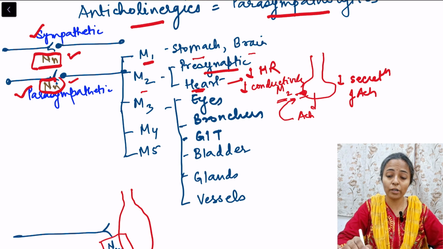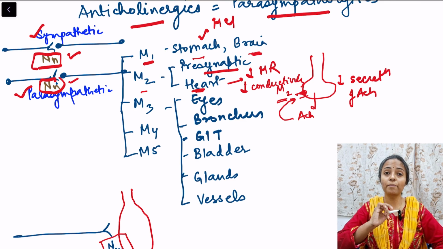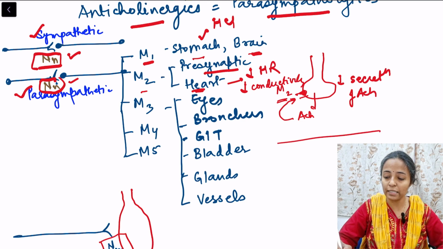In the stomach, what do they do? They are responsible for HCl secretion. In the brain they are responsible for cognition, and also in the basal ganglia, where there is a balance between acetylcholine and dopamine. This balance has to be maintained, right?